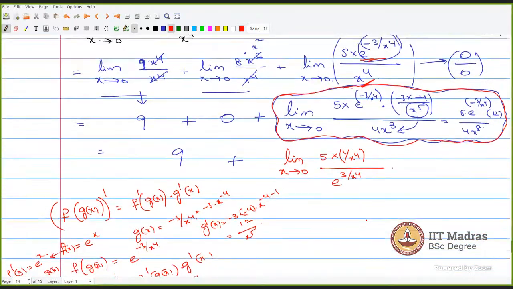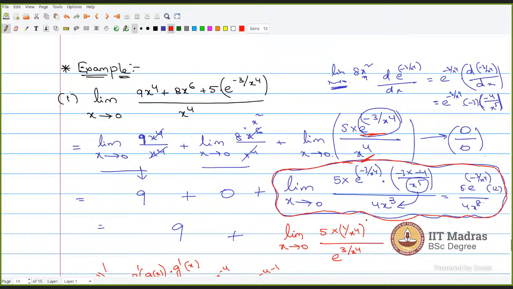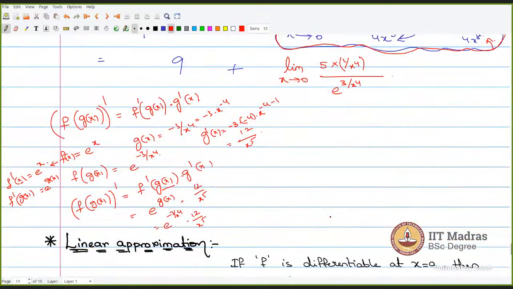So ultimately we are going to complicate the thing. That is what I wanted to mention here. If you directly differentiate using L'Hopital rule, we are actually complicating the function. We are not even getting the simpler functions. So what you have to do is some manipulation so that we will get a determinate form.